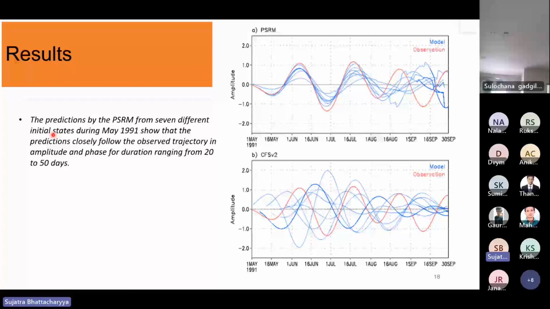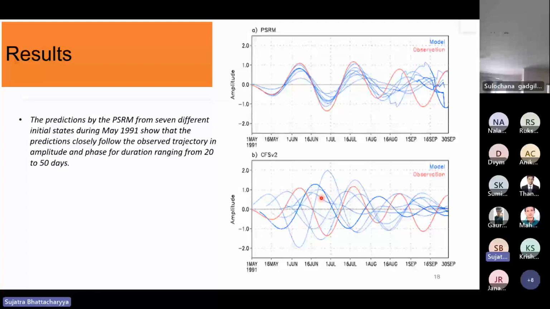Again, they did the PCA analysis on this MISO data in order to get the first PC. The red one is the first PC from the IMD data. The blue ones are the prediction from the PSRM model. And this other blue one is the MISO obtained from the forecast data of CFS V2. They want to compare how the CFS model fails to capture these ISO modes.